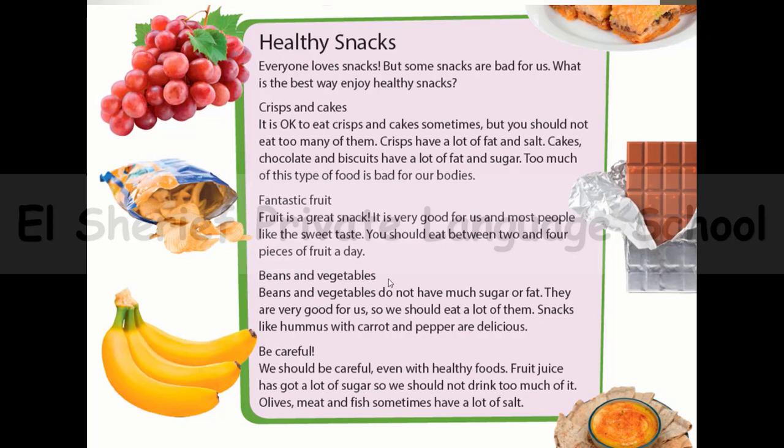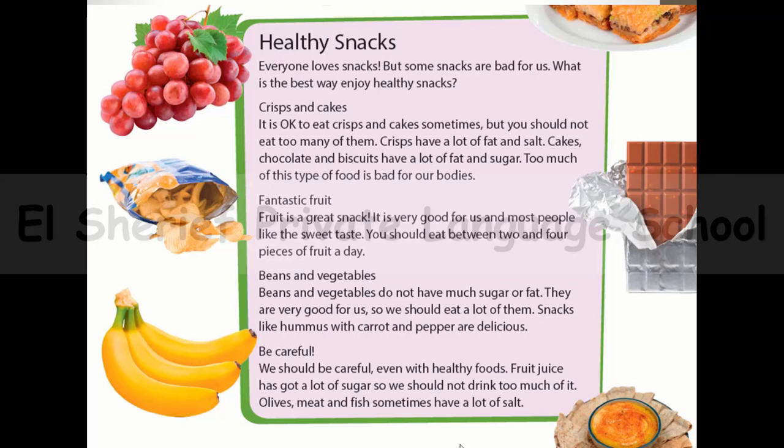Beans and vegetables. What about beans and vegetables? Beans and vegetables don't have much sugar or fat. They are very good for us, so we should eat a lot of them. Snacks like hummus with carrot and peppers are delicious. Okay, so this is beans and vegetables. And now be careful.